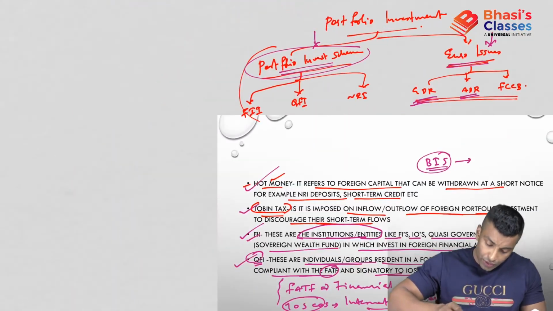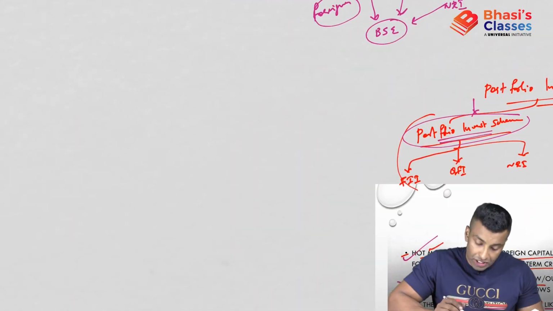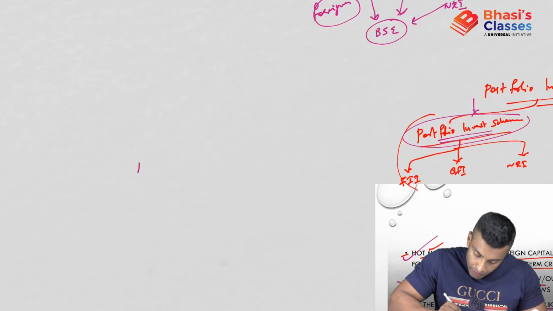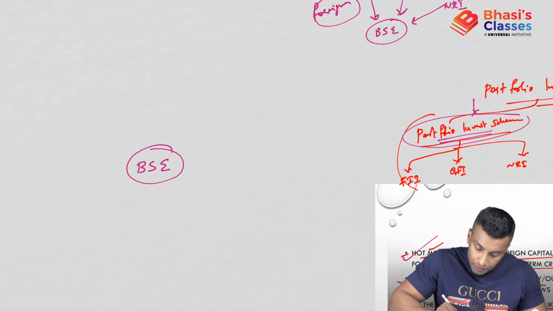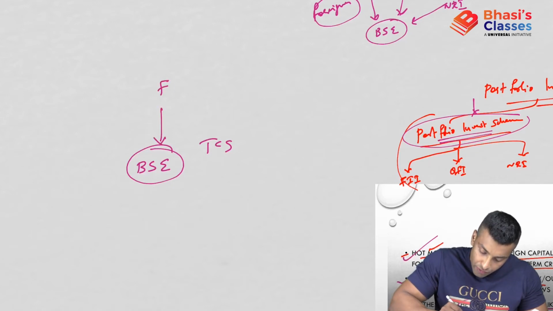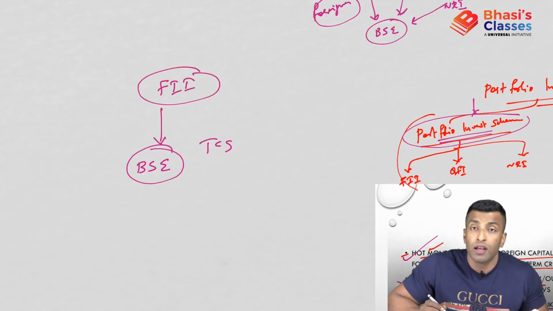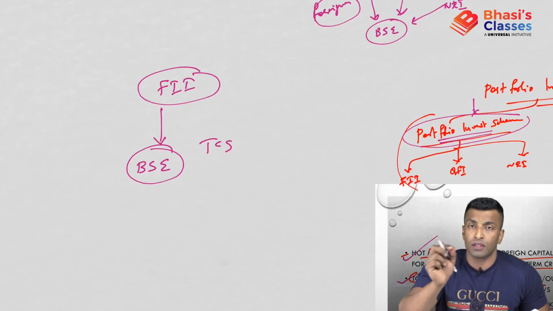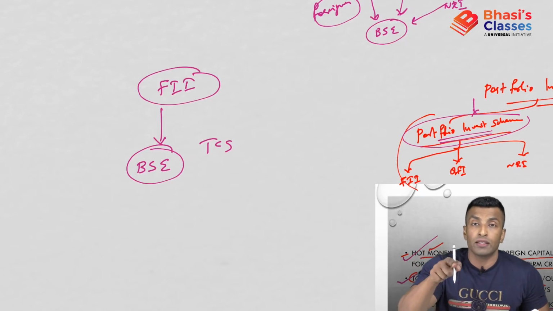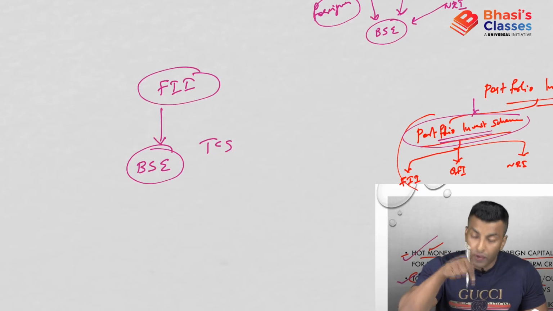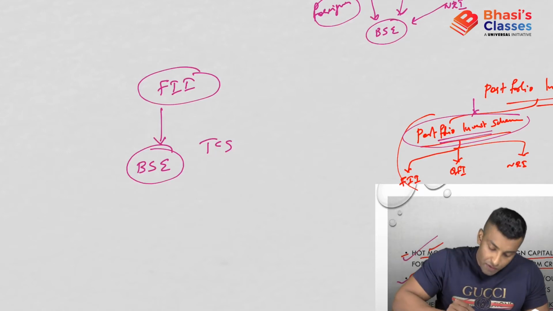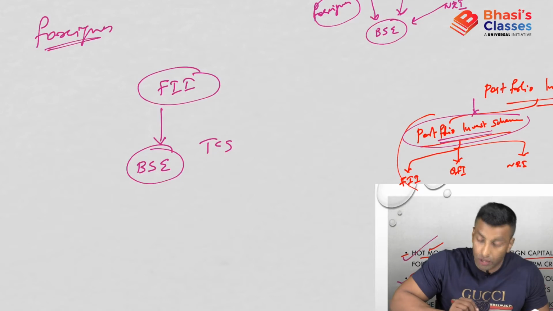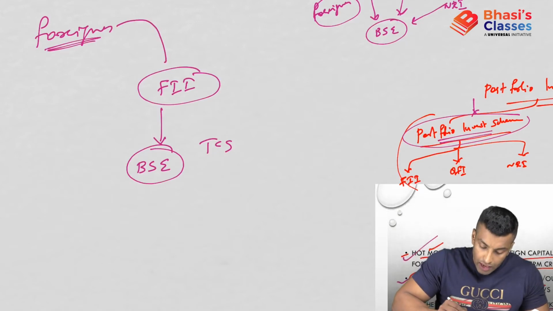Now see how it actually works. If a foreigner wants to buy a share, let's suppose the share of TCS. BSE has listed the share, and FII, the foreign institutional investor, can buy the share. I told you it is an institutional investor, meaning the institution is the investor here, and since it is a foreign institution, it is a foreign institutional investor, FII. So FII will buy the share, and if a foreigner wants the share of TCS, the foreigner will approach the FII.